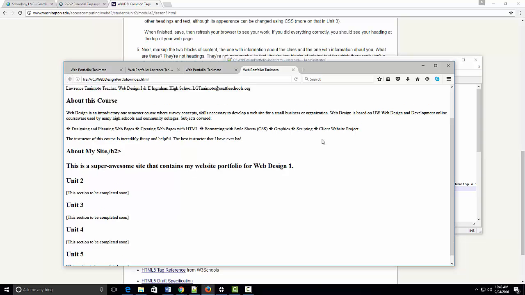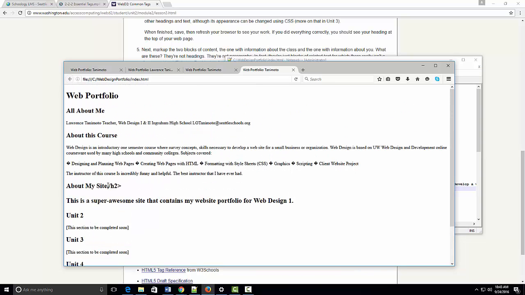You can see here though that this H2 didn't close correctly. And notice that all the information about me is all in one line, and all of these bullet points here have these strange question marks, plus they're all in one line, right?